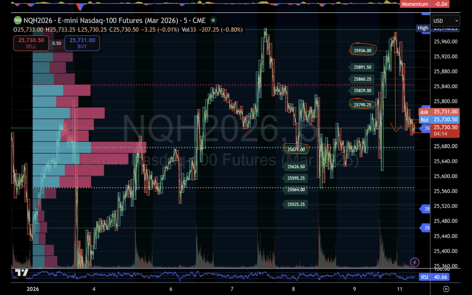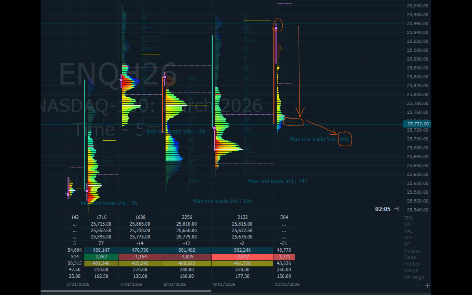Price failed to hold above Micro 5 and rotated back toward the intraday central pivot. Importantly, the session's largest traded volume printed directly at that central pivot, confirming that this level is now the market's active decision zone. This is not a breakdown. It is a value test after an upper structure rejection.